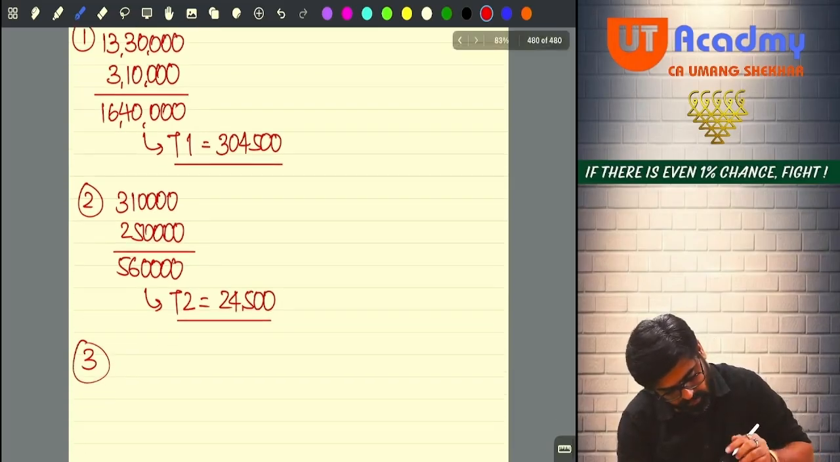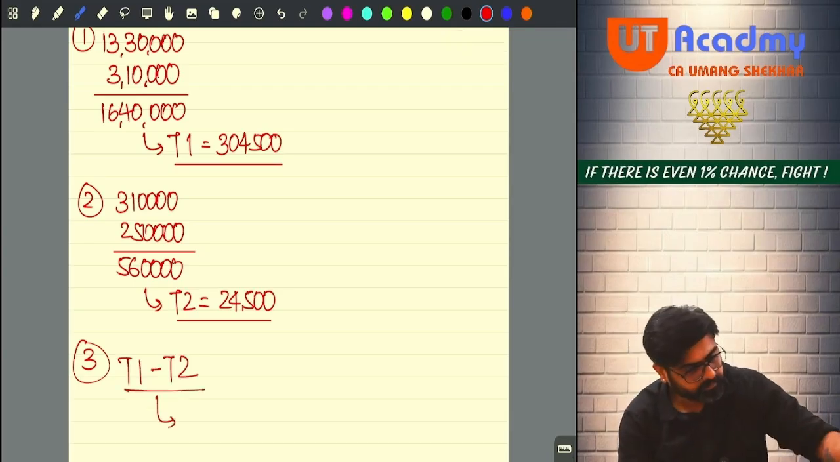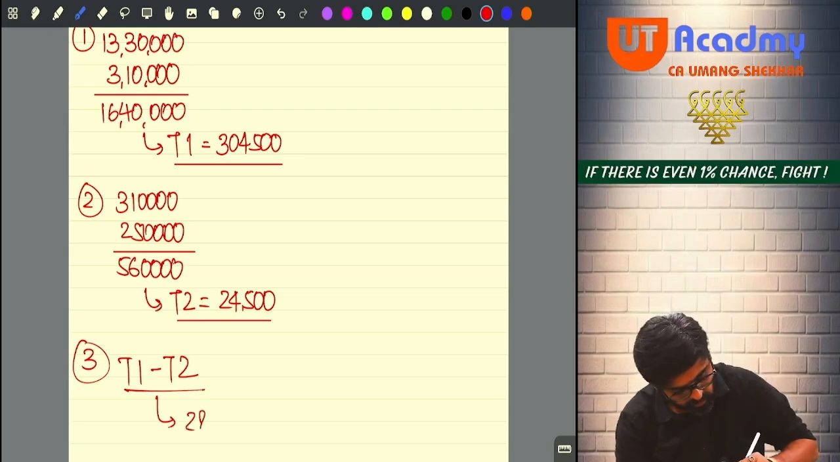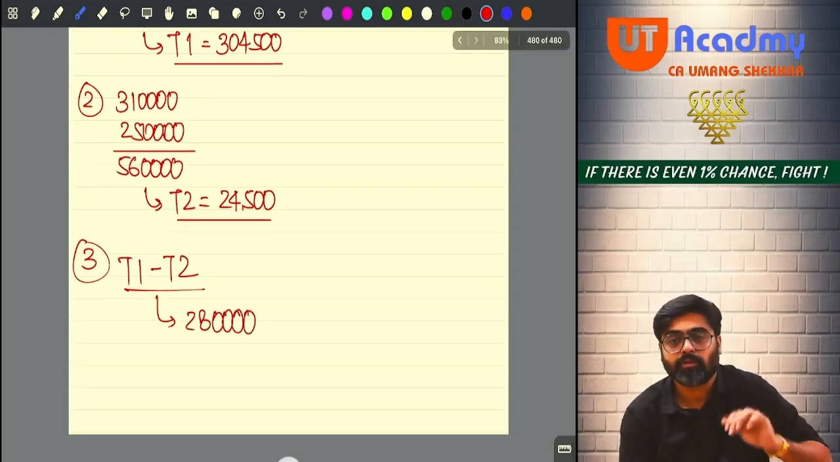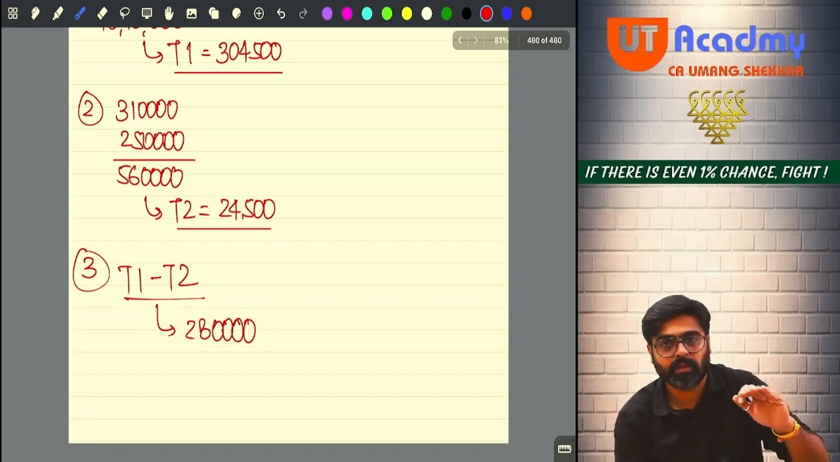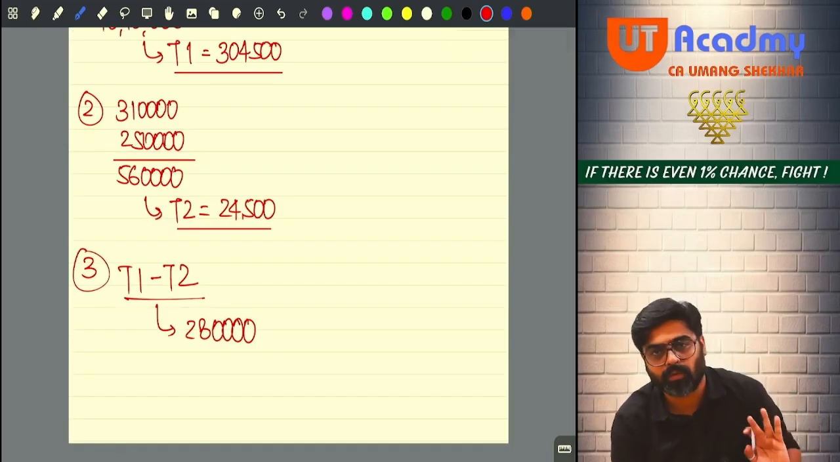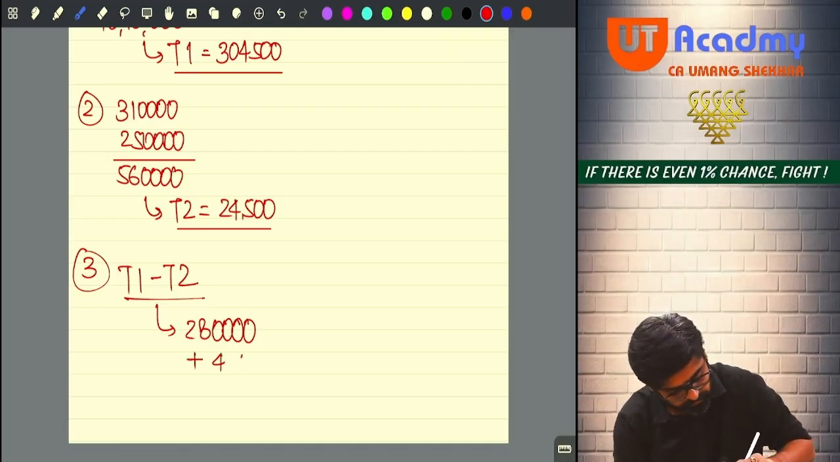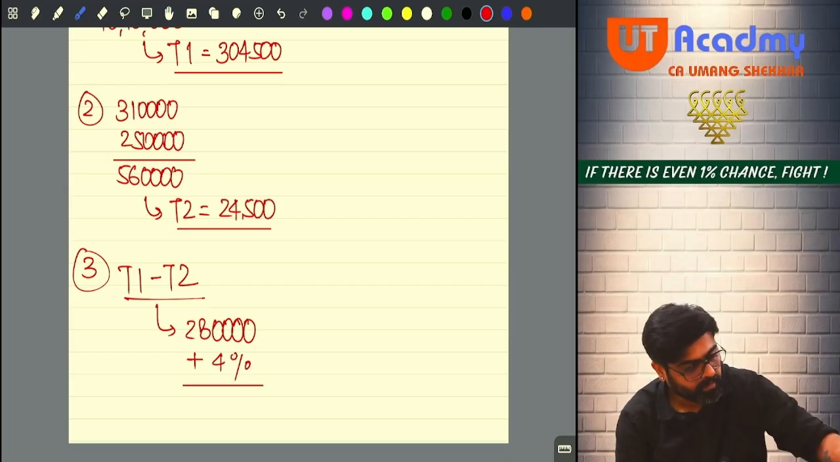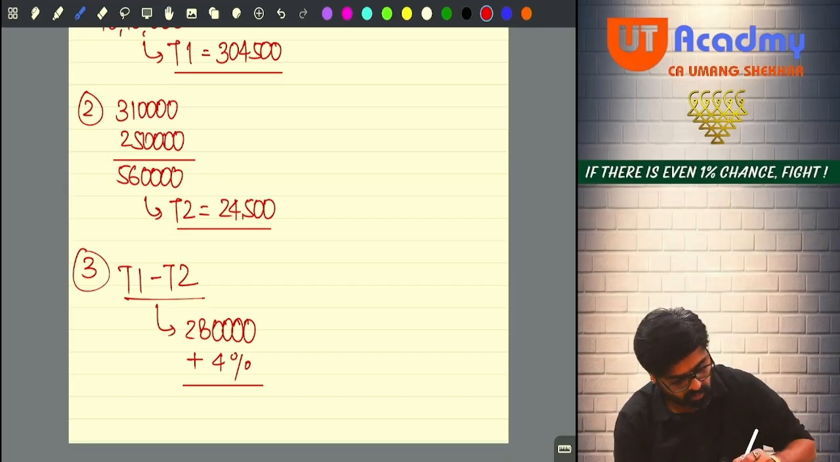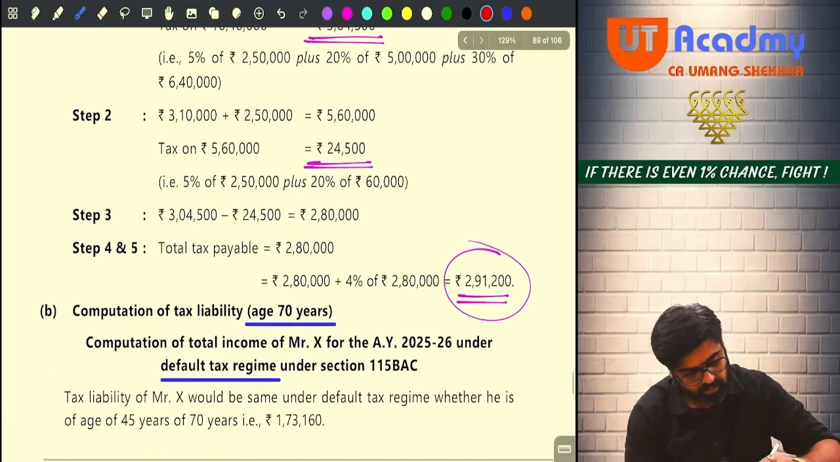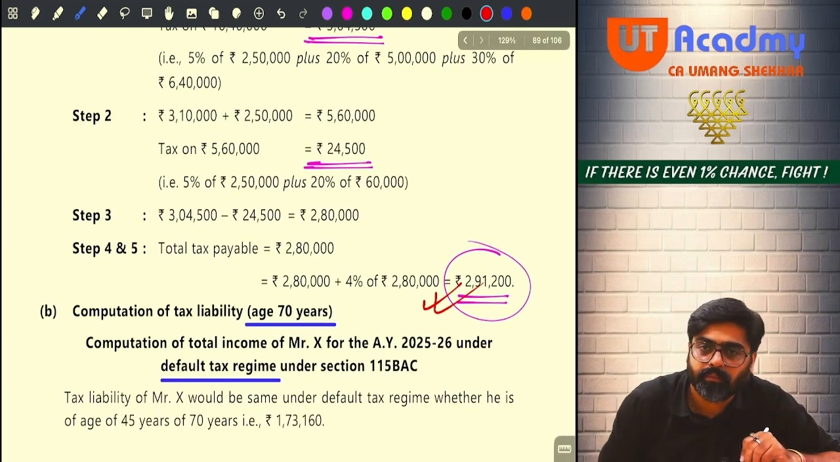Step number 3. Come on. T1 minus T2. How much are you going to get? 3,04,500 minus 24,500, you are going to get 2,80,000. Are you getting 2,80,000? This is your tax on total income. Now, there will be no surcharge, no rebate. You are just supposed to add 4% to this. Add 4%, into 4%, 2,91,200. Check, 2,91,200, done.